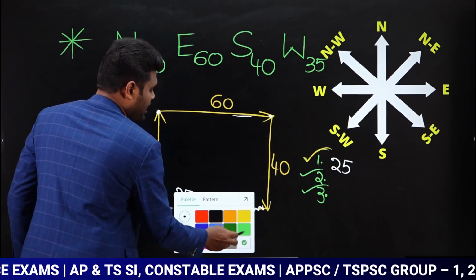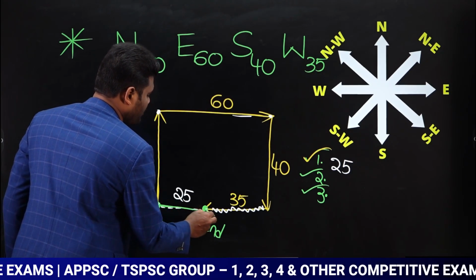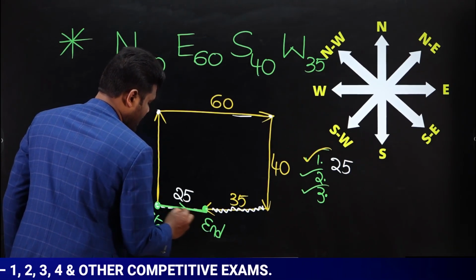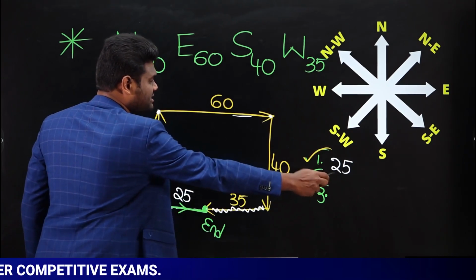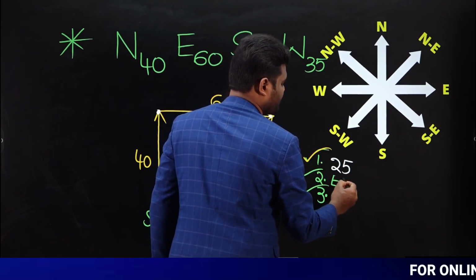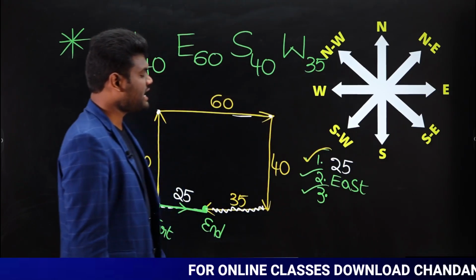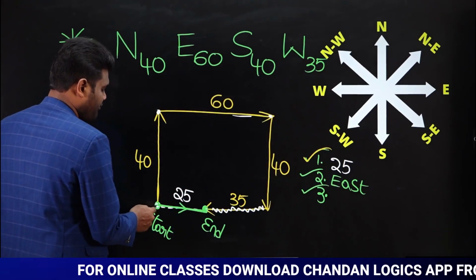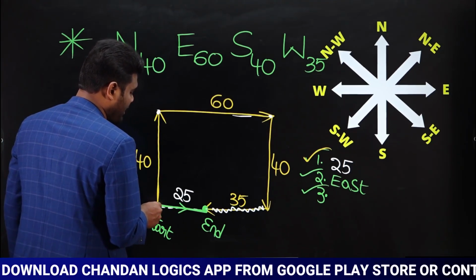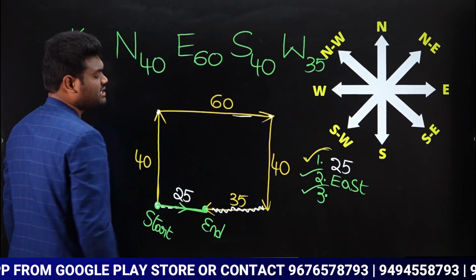Now observe carefully. If I look from the starting point, the ending point is in which direction? If I look from the starting point, the ending point is in this direction. Now what is this direction? This direction is nothing but east. So we can say the answer for this is going to be east. If the question is, in which direction is he now from the starting point, from starting point means I need to take the starting point as reference. He is now in the east direction. So the answer is going to be east.